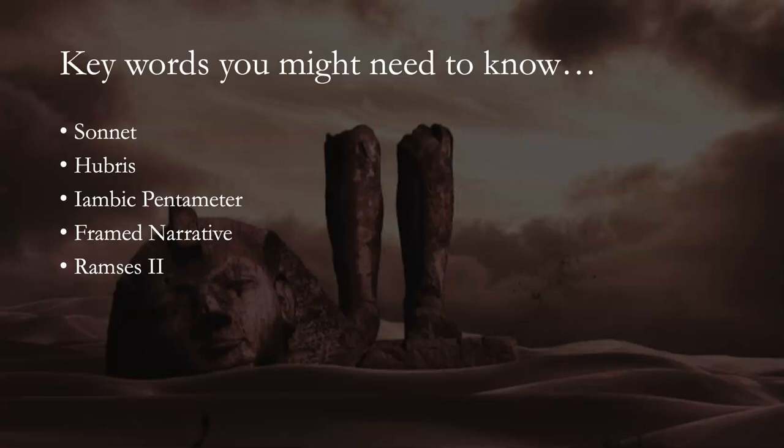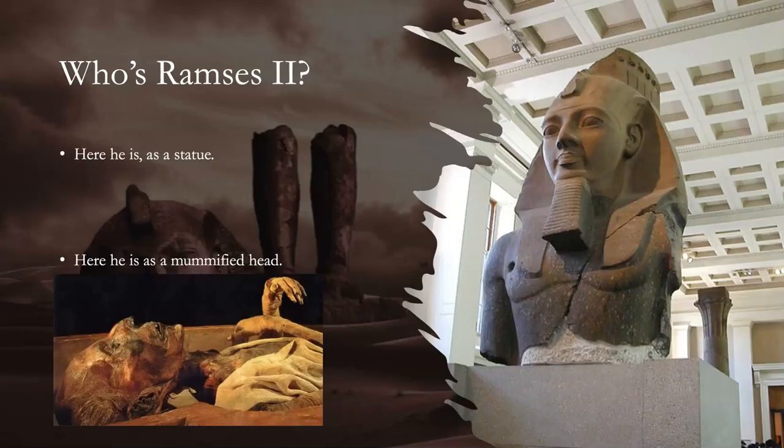Okay, let's have a look at some of the key words you might need to know. Sonnet, hubris, iambic pentameter, frame narrative, and Ramses II. Let's talk about Ramses II then. Who is he? What do you need to know about him? Well, nothing really, not for this poem anyway.